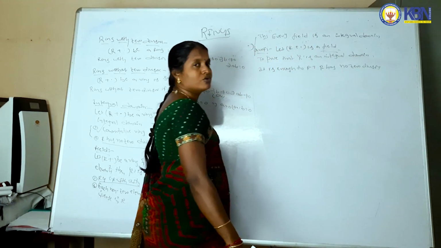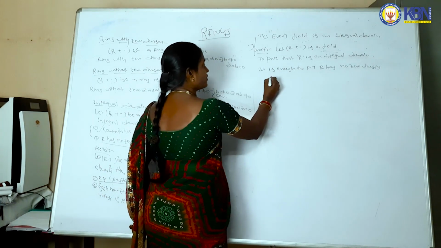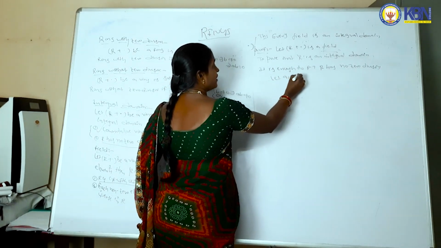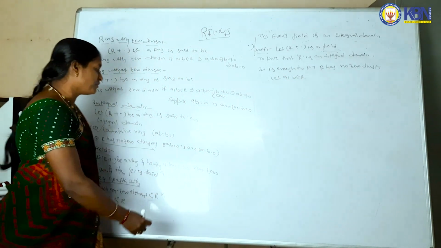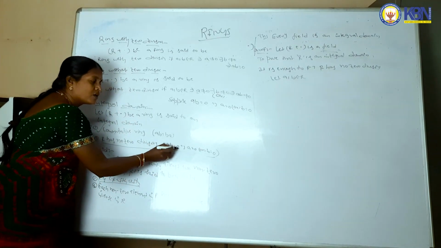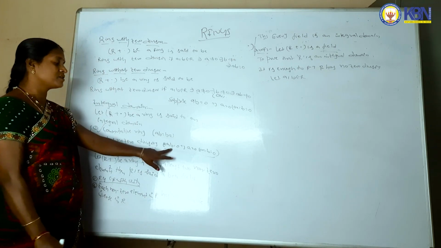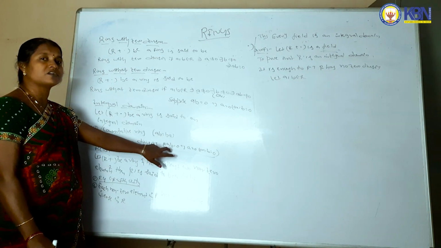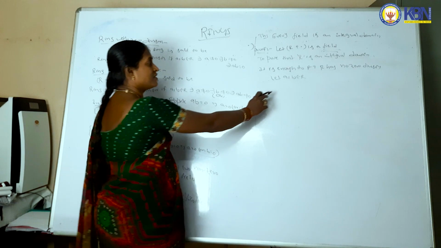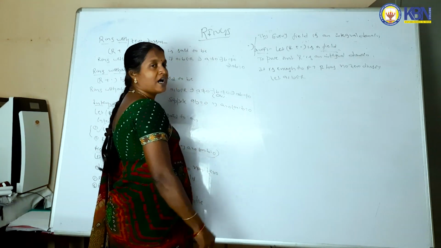So that's why you can consider let A, B belong to R. That means you can prove that AB is equal to 0 implies A is equal to 0 or B is equal to 0. To prove a condition, how many elements do we consider? 2 elements. That's why you can consider that A, B belong to R.